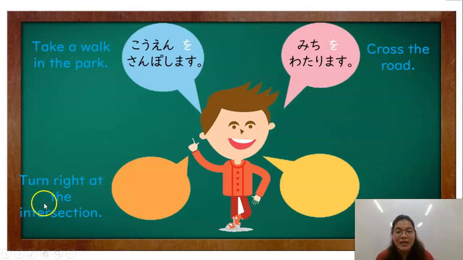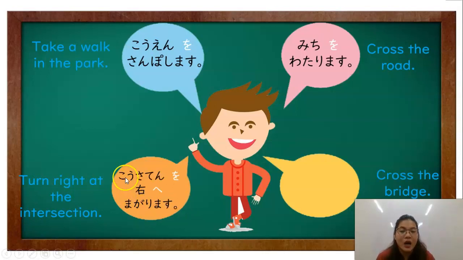So our place here is the intersection, while our verb here is turn right. Okay, so that would be kosaten o migi e magarimasu. Okay, and the last one is cross the bridge.